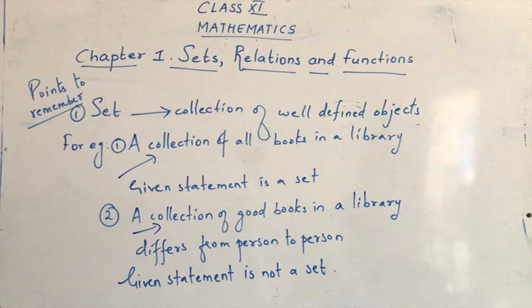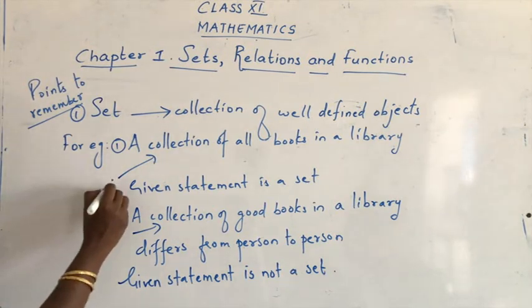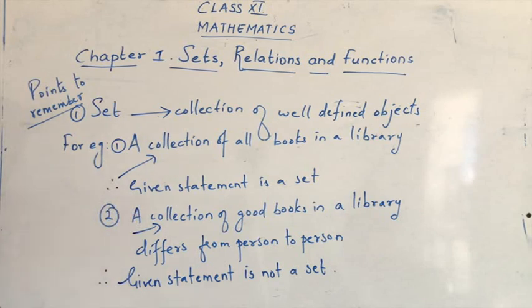Take down the statements, take down the points. I hope you have taken down this point.